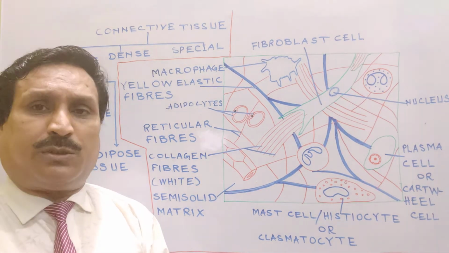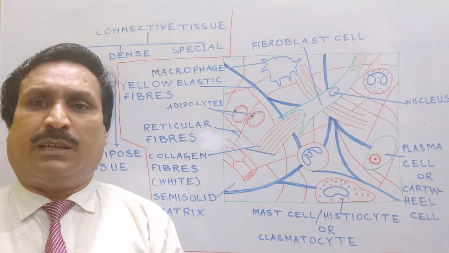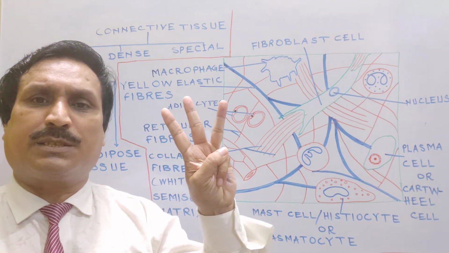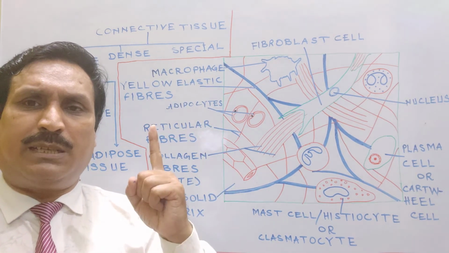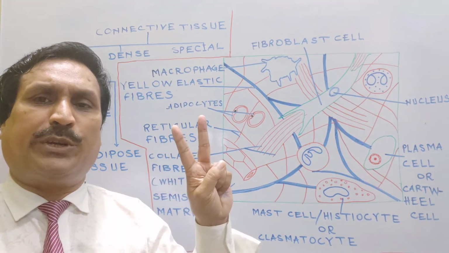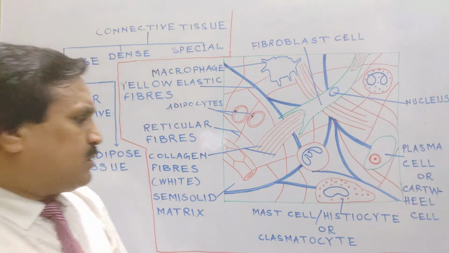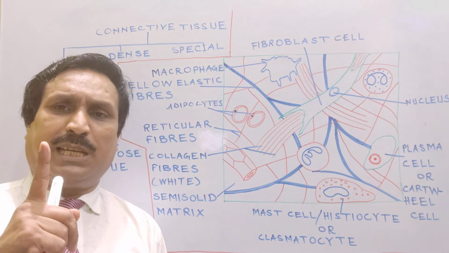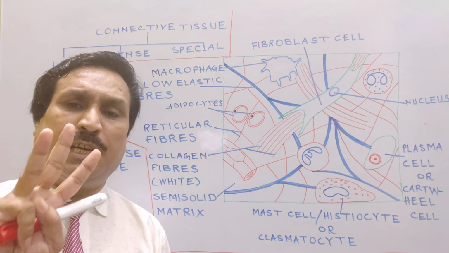In areolar connective tissue, mast cell is very significant as mast cell secretes three types of chemicals. Number 1, histamine. Number 2, serotonin. Number 3, heparin.